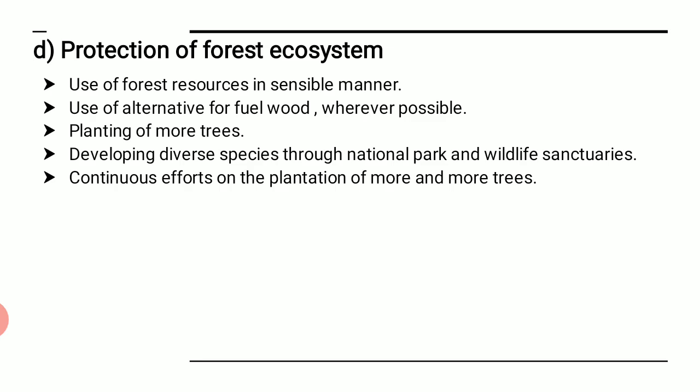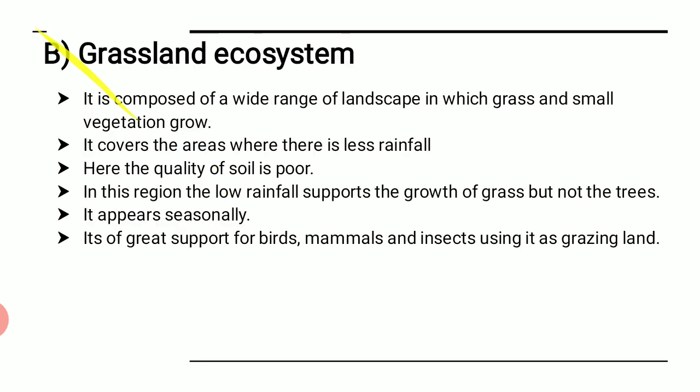So here we are ending the first part, that is forest ecosystem, right? The next that comes up is grassland ecosystem. Now what are grasslands? See, in forest you get to see so many huge trees, or tall trees, or different types of trees, but grassland has its own typical feature. Let us see what is grassland.